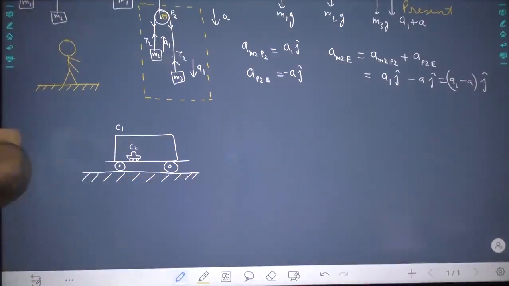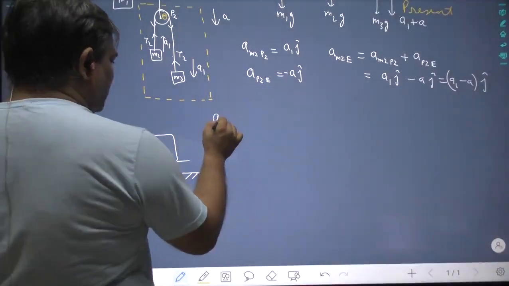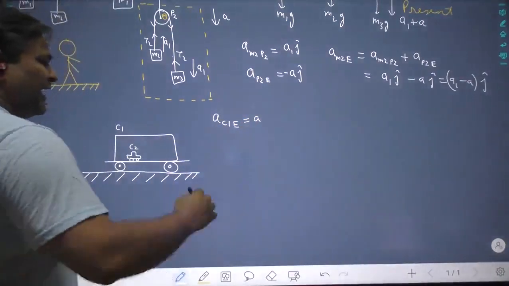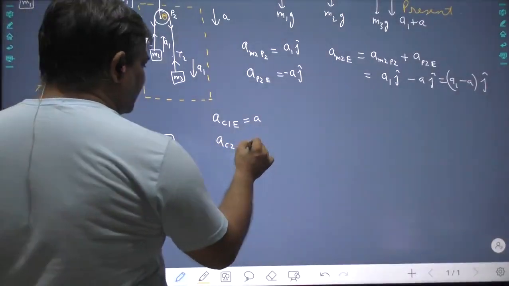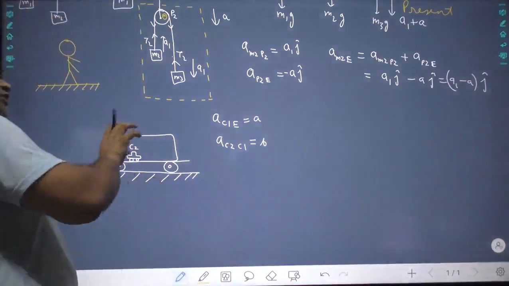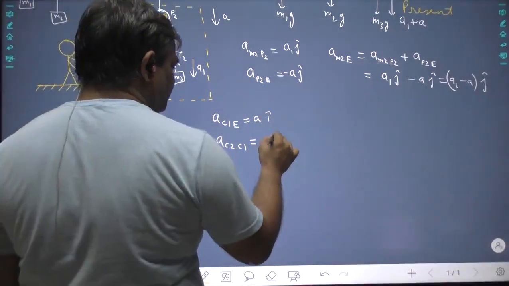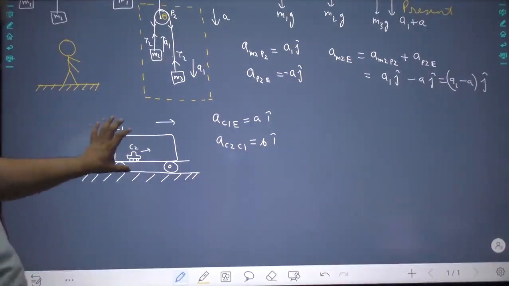So, first understand this. If I tell you the acceleration of C1 with respect to earth is A, and the acceleration of C2 with respect to C1 is B. Let us take both are moving in this direction. So let us have I cap, the acceleration of C1 with respect to earth.